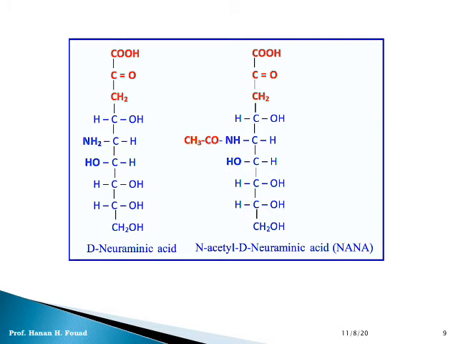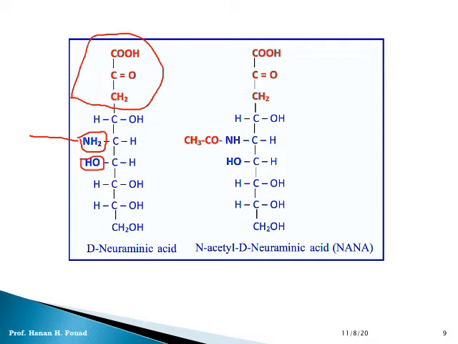This is neuraminic acid. If you look at the neuraminic acid, this is an organic acid. We are going to study them in metabolism. This is pyruvic acid, okay? And the remainder is a derivative of mannose. Mannose has hydroxyl group at carbon number 2 to the left, hydroxyl group at carbon number 3 to the left. And then an amino group replaces the hydroxyl group at carbon number 2. So this is mannosamine. Amino group added to mannose.